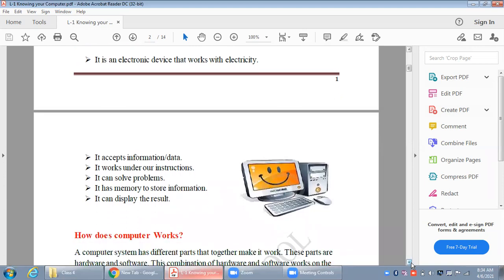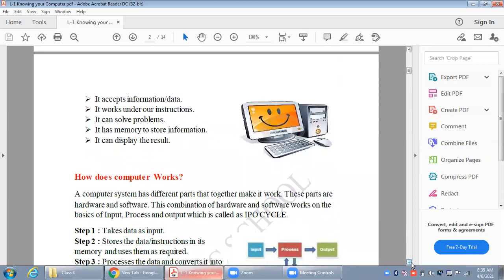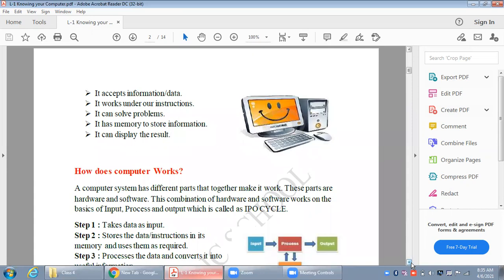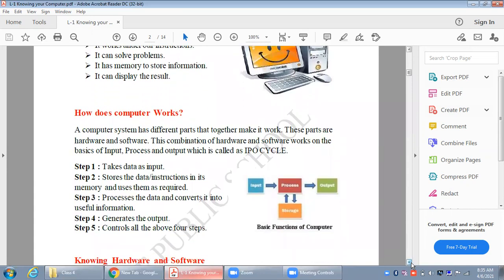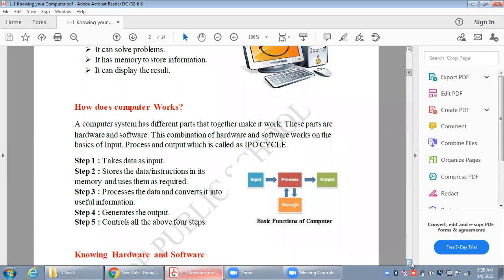Now let us understand how a computer works. A computer system has different parts that make it work together. So there are various devices of computer which are combined together for the working of computer. If there is only a CPU, then it will not be able to process your data. So you would require many different devices to be connected with the computer so that it can do its work. These parts are known as hardware and software.